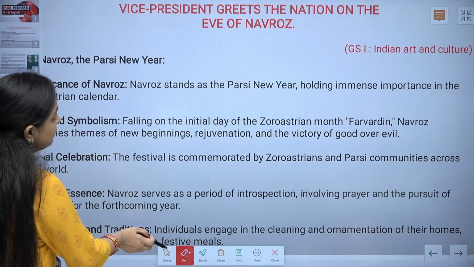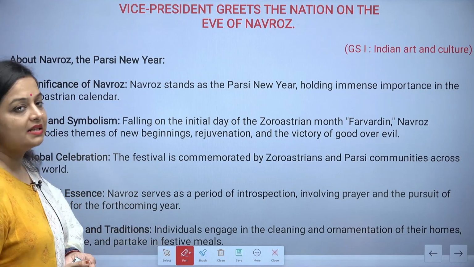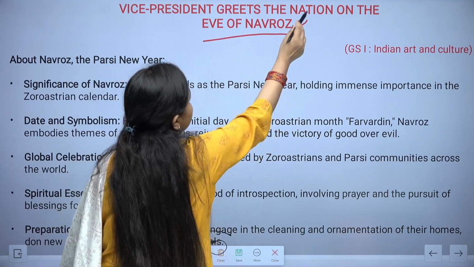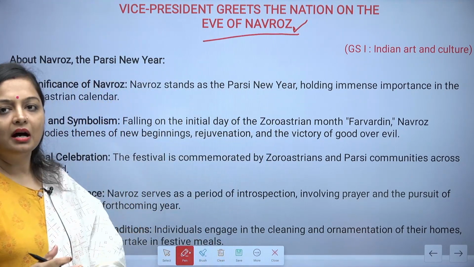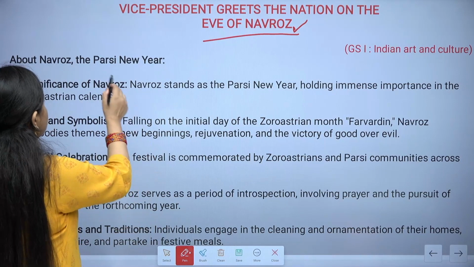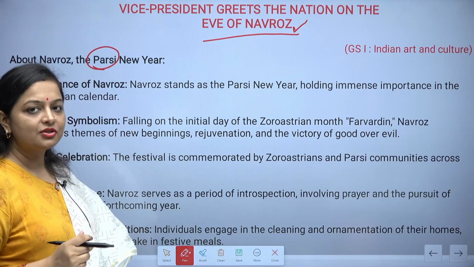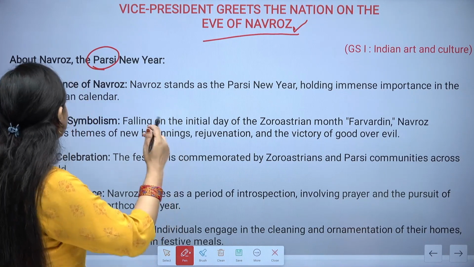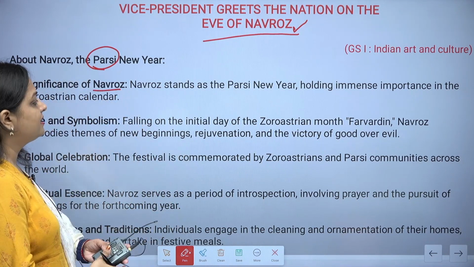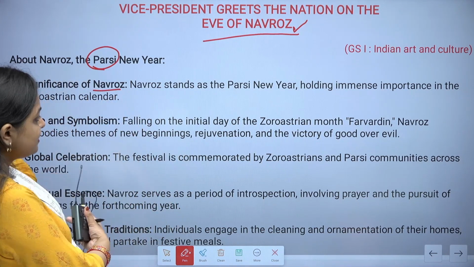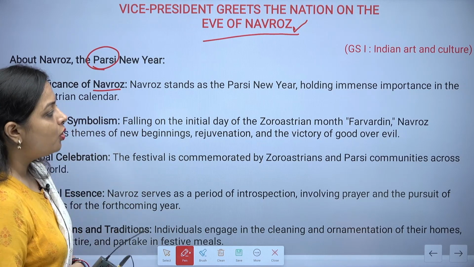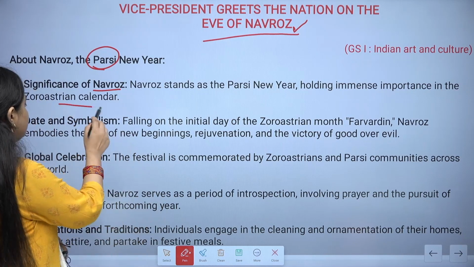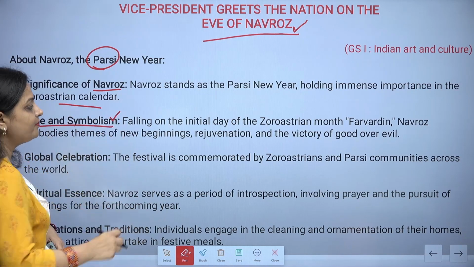Vice President greets the nation on the eve of Navroz, the next topic. It comes under Art and Culture, GS paper 1. So this Navroz is actually the new year of Parsi, right? So when it comes to the significance, this Navroz starts as the Parsi New Year, holding immense importance in the Zoroastrian calendar over here. Date and symbolism.